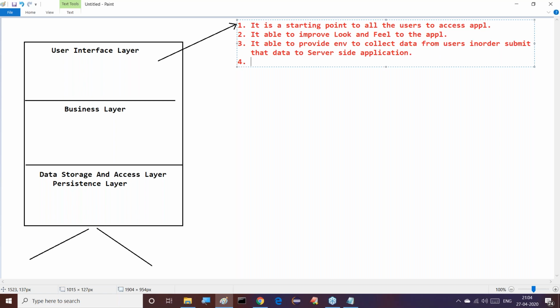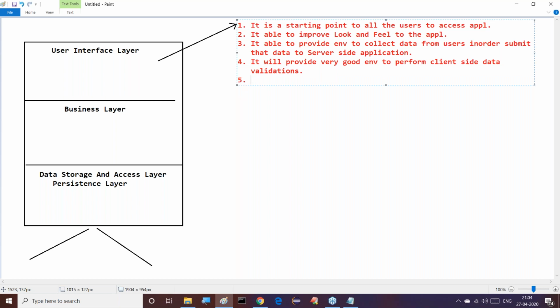Next one is, after completion of this, it will provide a very good environment to perform client-side data validations.